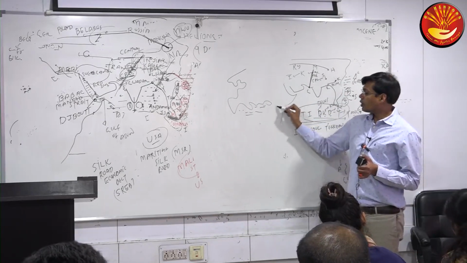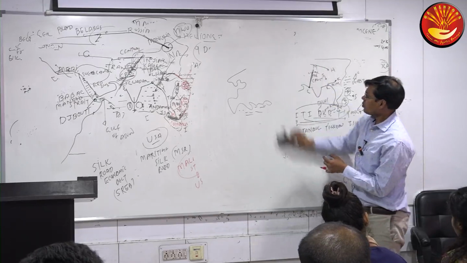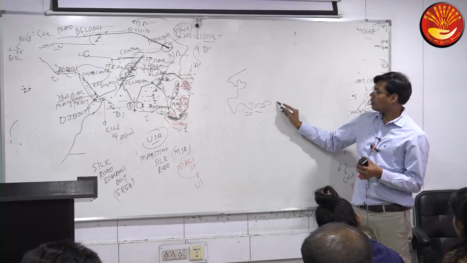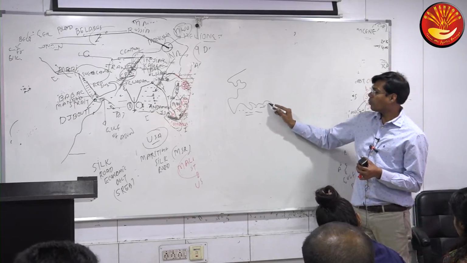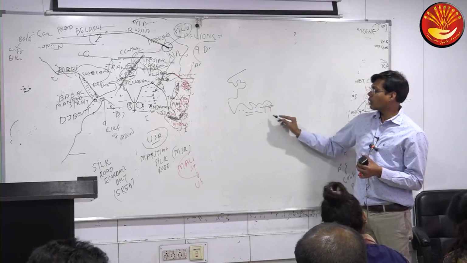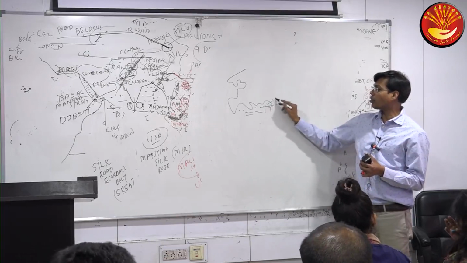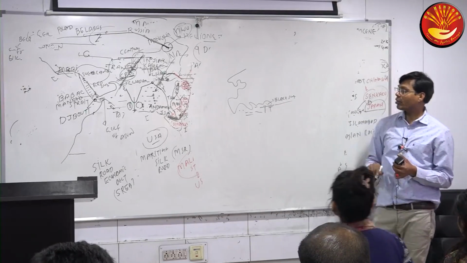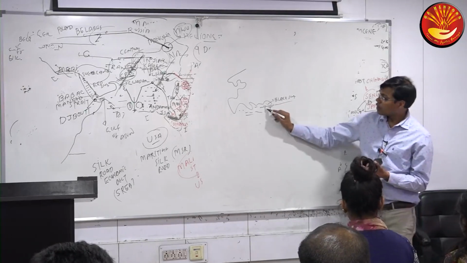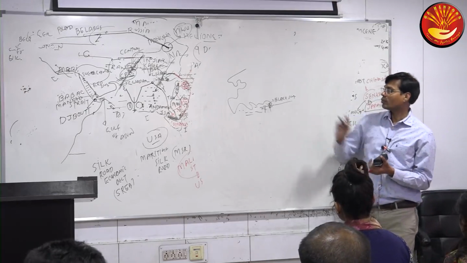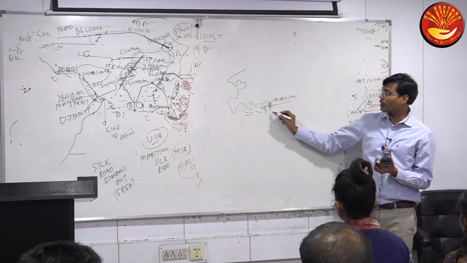And here we have which land? This side we have the Black Sea. And here we have Turkey. North of Turkey is the Black Sea, and south of Turkey is the Mediterranean Sea. Turkey is touching both the Mediterranean Sea and the Black Sea to the north. Can anyone tell me the country south of Turkey?